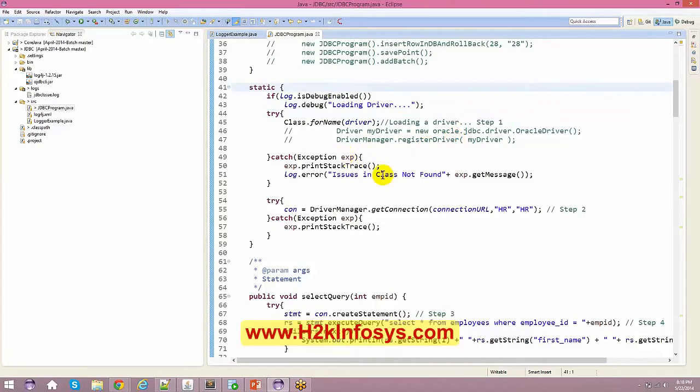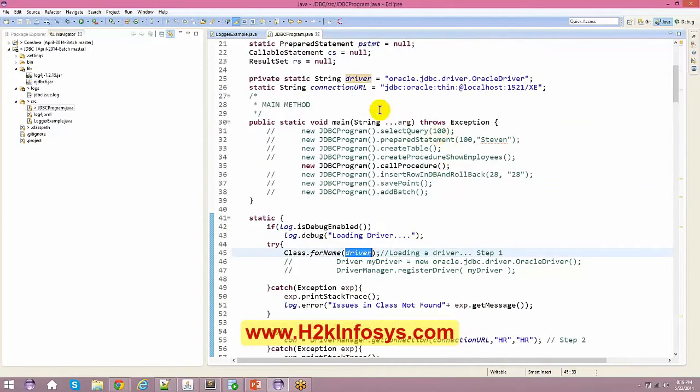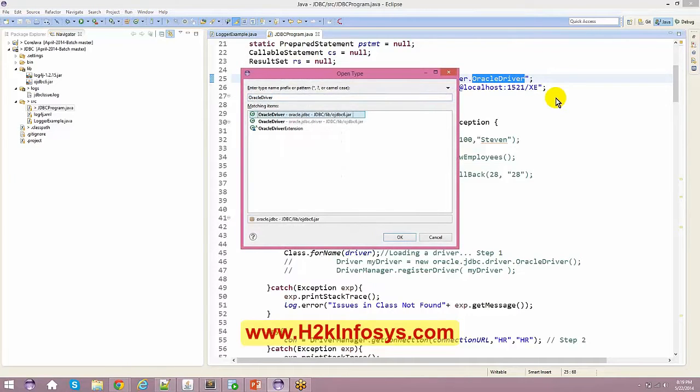Now if you see the static block, the very first and foremost thing you have to do is load your driver. Where is this driver present? This driver is nothing but your Oracle JDBC driver. If I just say Control Shift T, this driver is present in your OJDBC6.jar. For that reason itself, I need this particular jar file, my OJDBC.jar.